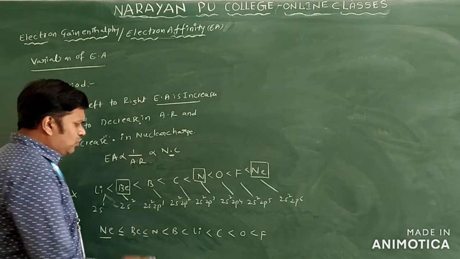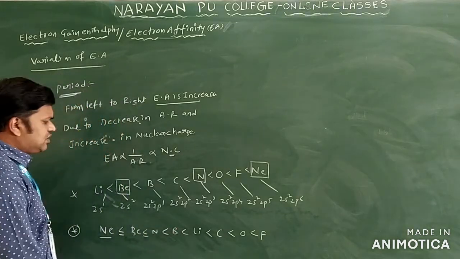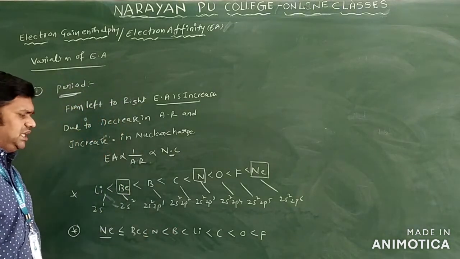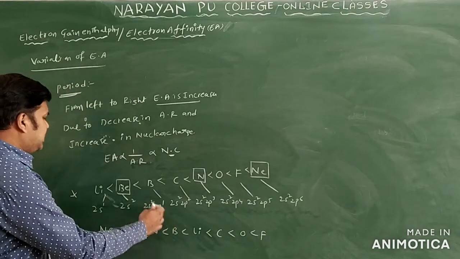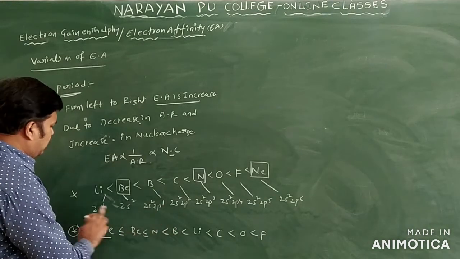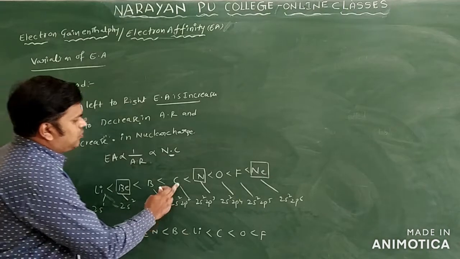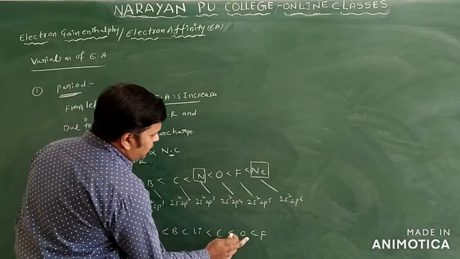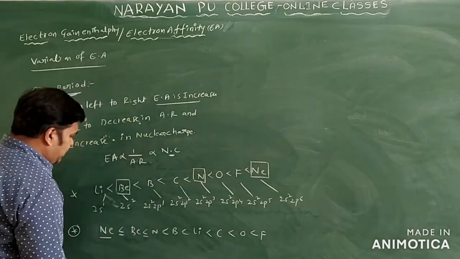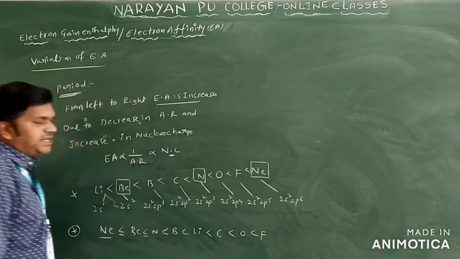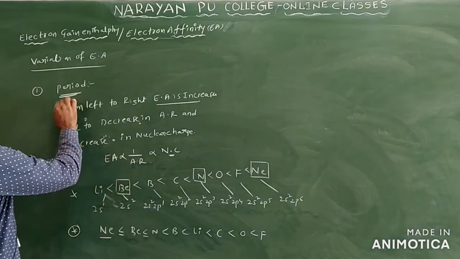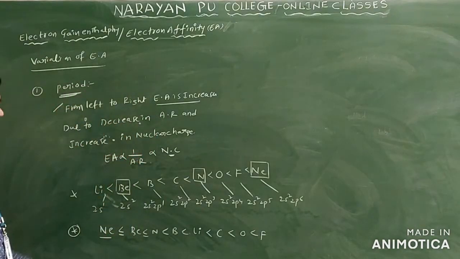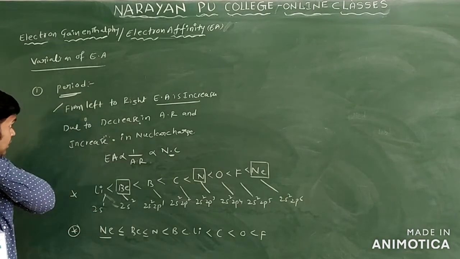Then we can see boron is there, lithium is there, but in case of boron we can easily remove the p electron only, or you can say the penetration power, B less than Li, then carbon, carbon less than oxygen, oxygen less than fluorine only. So this is the order in case of periods only. Generally we can say from left to right electron affinity increases in periods only.